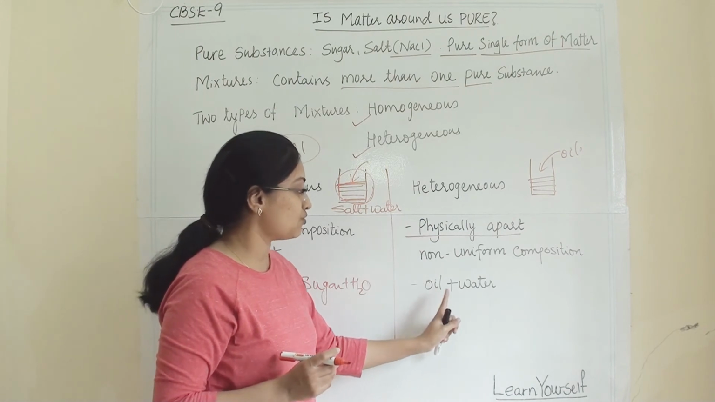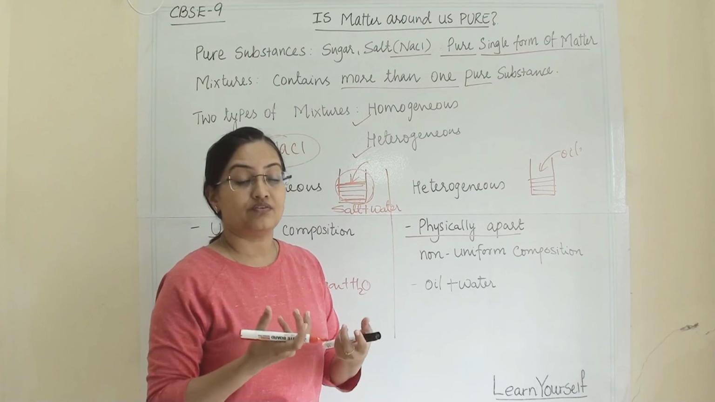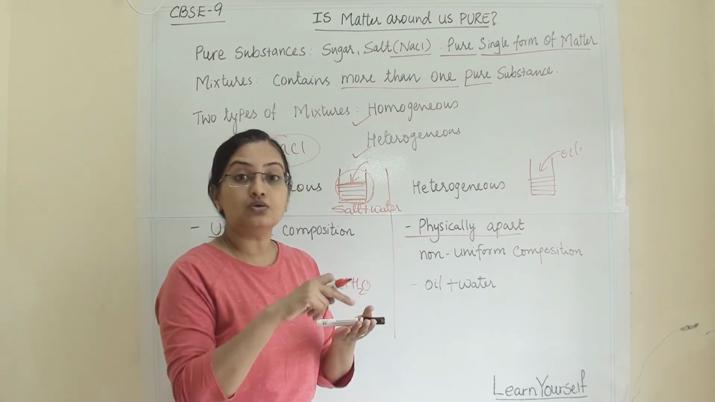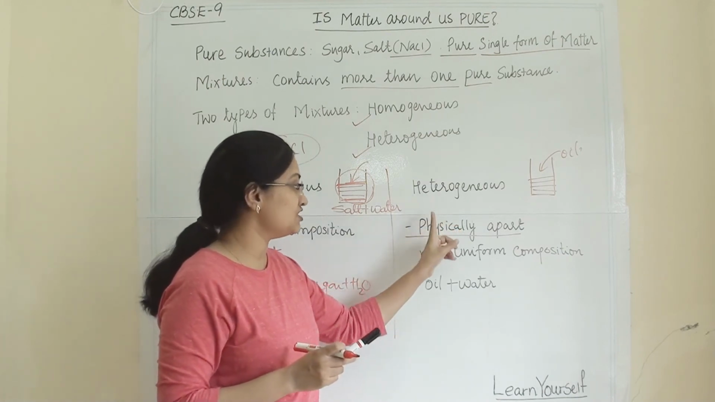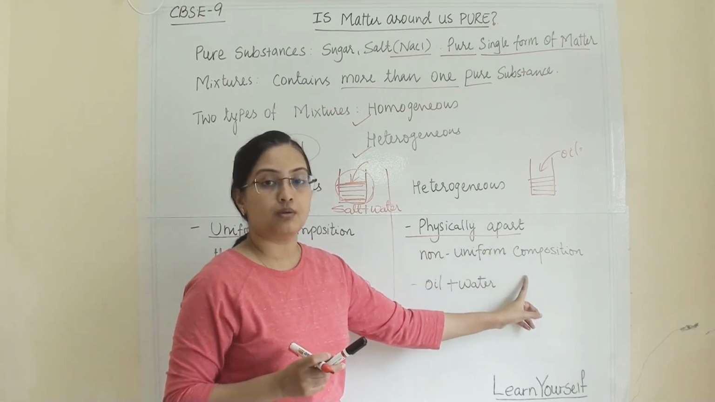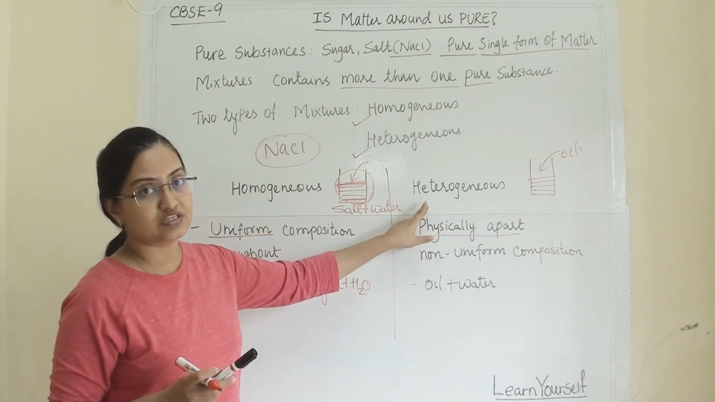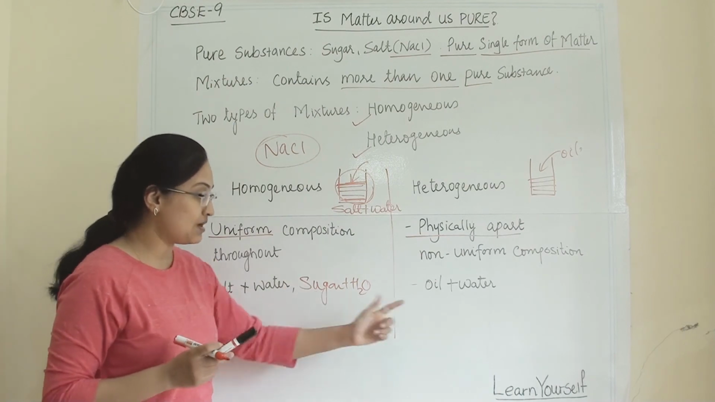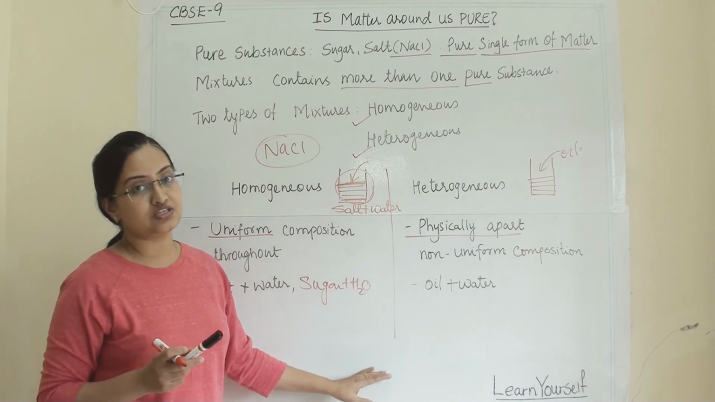An example is oil plus water. You can write sand plus pebbles. You can write beads and sand. Anything in which we can point out the components in the mixture is heterogeneous. They are physically apart and have non-uniform composition throughout the mixture, so it is known as a heterogeneous mixture. So these are the two types of mixture, with examples and the difference between homogeneous and heterogeneous mixtures.